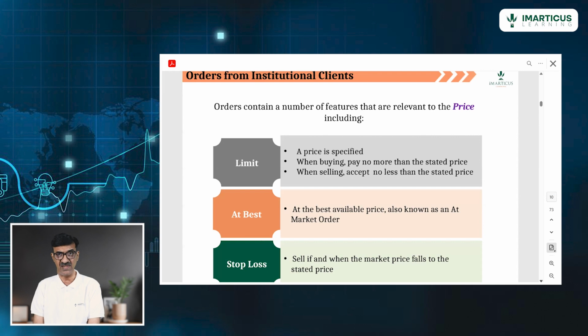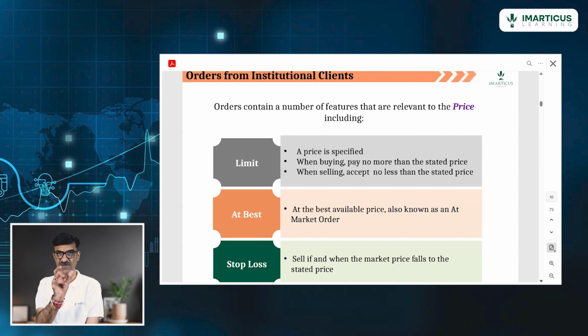So when you sell and it goes up, it is adverse movement. So it stops the loss. When you buy and it falls, it is again adverse movement. You stop the loss. So stop loss order. So how many orders did we learn today? Just now we learned limit order. We learned best price order, that is also called market price order. We learned stop loss order.